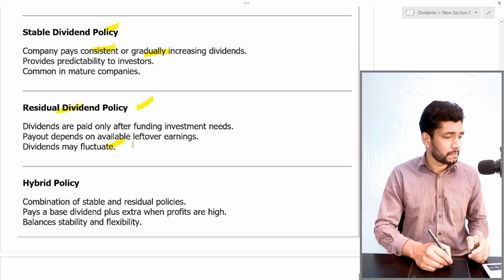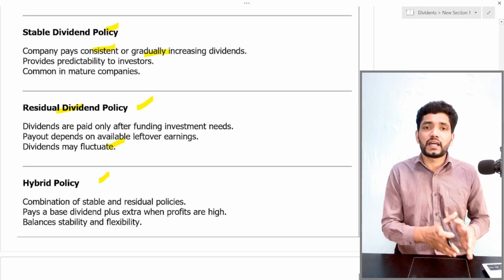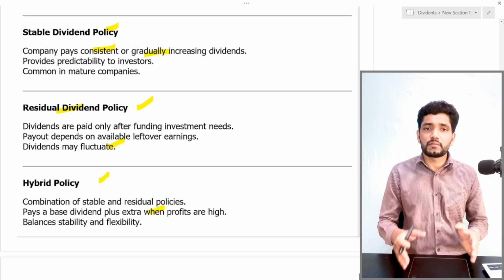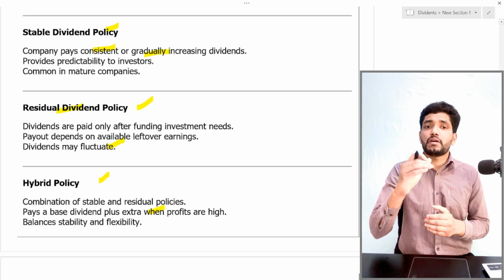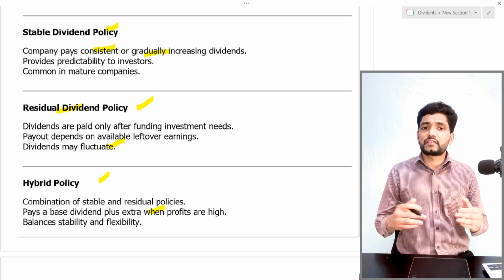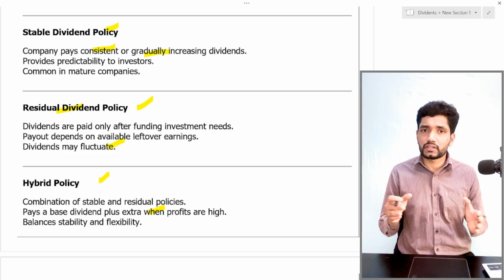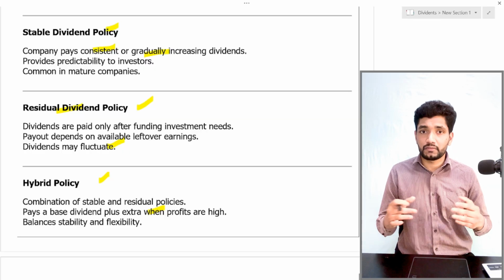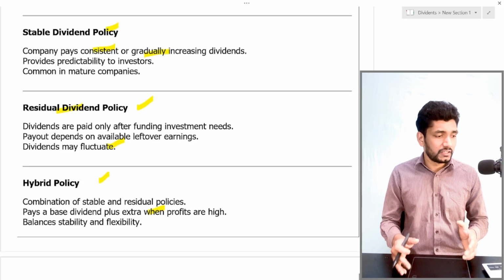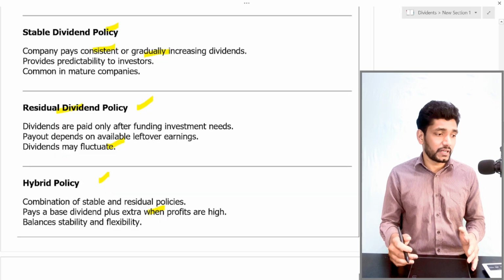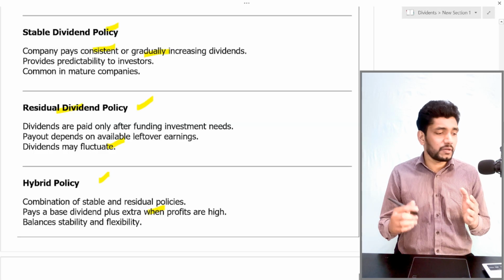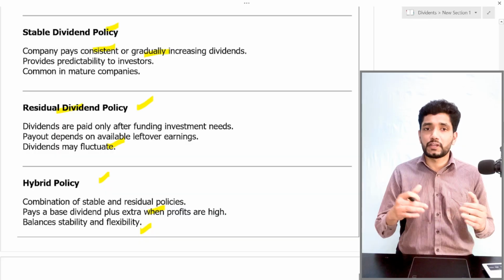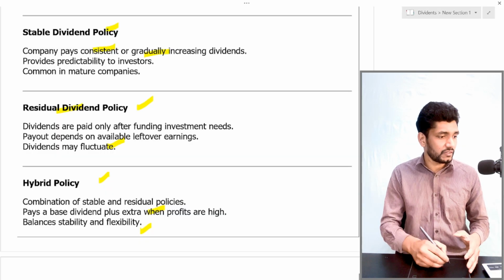Then the hybrid policy. Hybrid is the combination of both stable and residual policies. Pay a base dividend plus extra when profits are high. That means in the hybrid policy, there will be a minimum level of dividend in all cases, and the extra dividend will be paid based on the profit the company made. If profit is higher, the extra dividend will be higher. If the profit is lower, the extra dividend may not be paid. So this hybrid policy balances both stability and flexibility. There will be a small stable dividend plus a flexible dividend based on the company's earnings. That is hybrid policy.